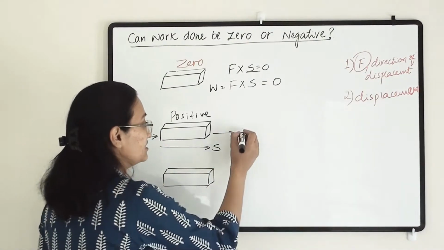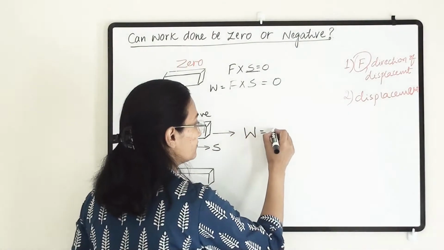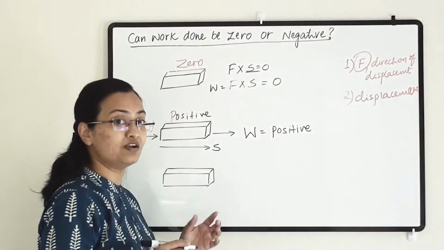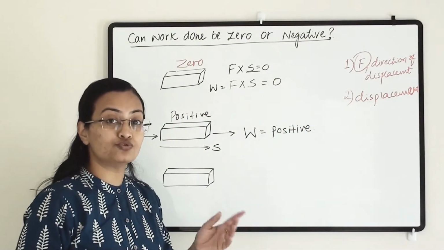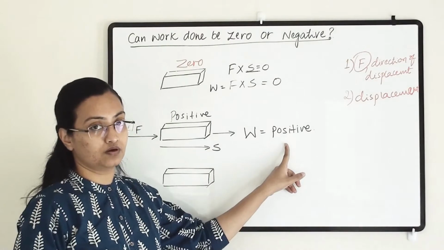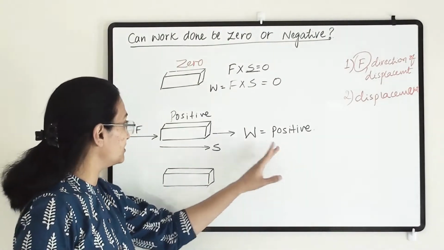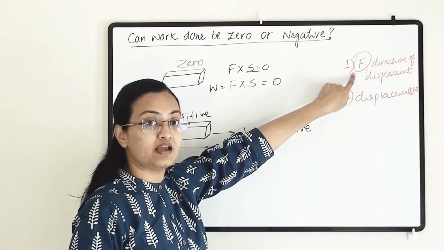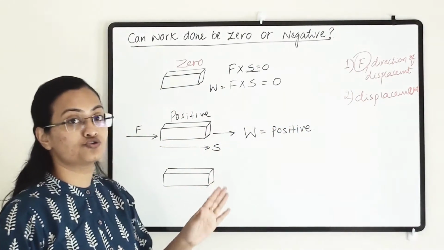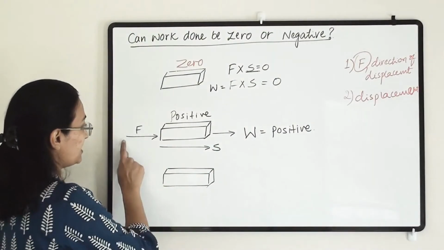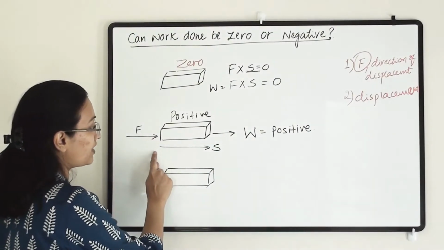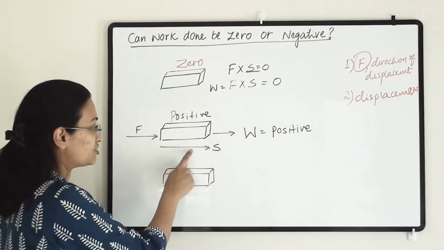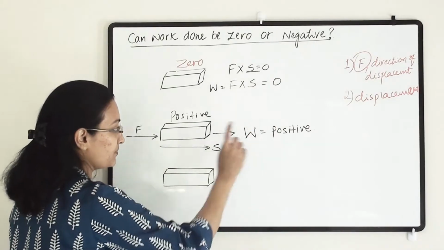In that case, the work done is positive, and we will get a certain magnitude or physical quantity for the work. The important condition is that the direction of the force we are applying and the direction of displacement should be equal. That means we are applying force in this direction and the block has to move in this direction. Then only the work is positive.